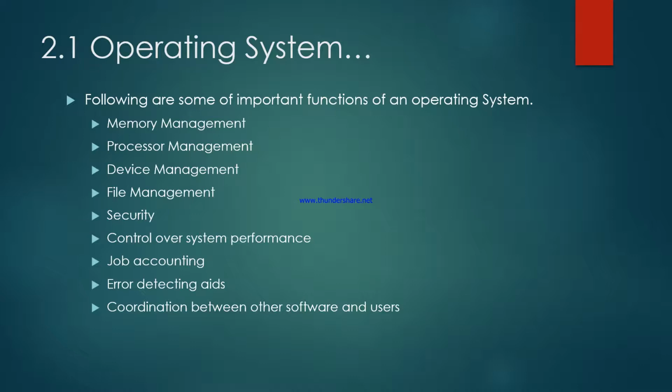So after seeing all such important functions, we can say that an operating system behaves like a government for a computer. As we know, the government deals with everything and operates everything for the population; similarly, the operating system deals with every function and every important activity of the computer system.